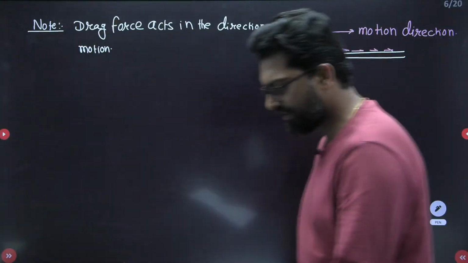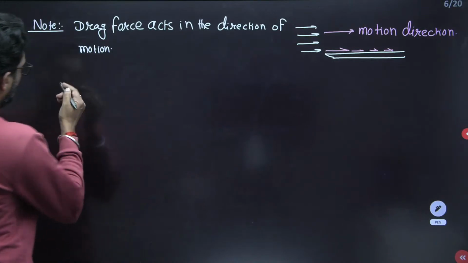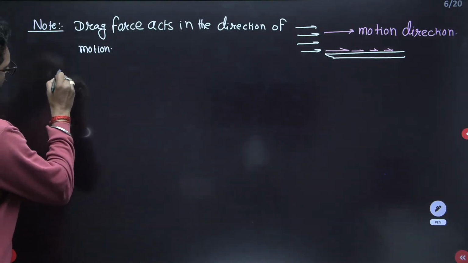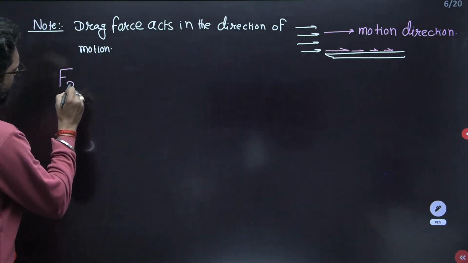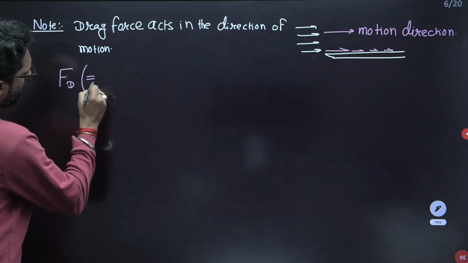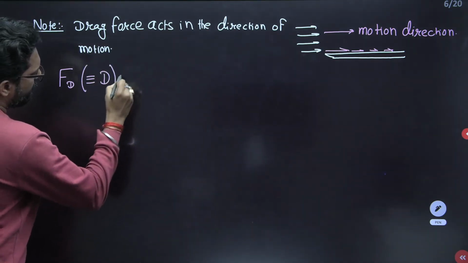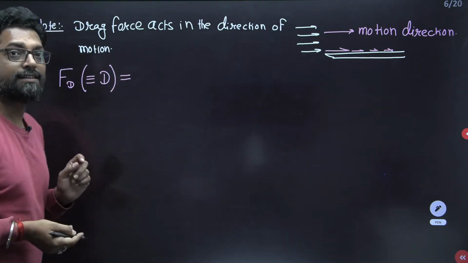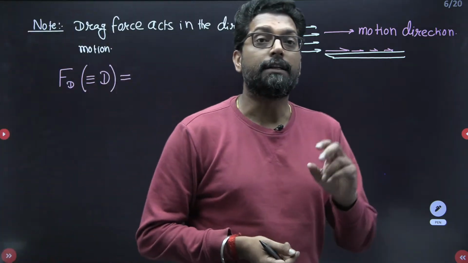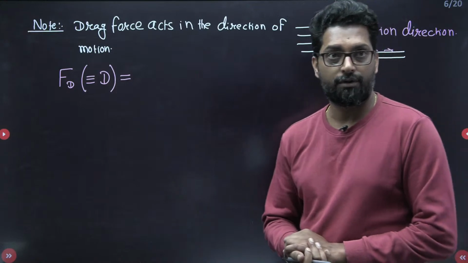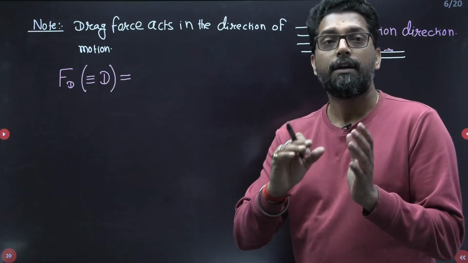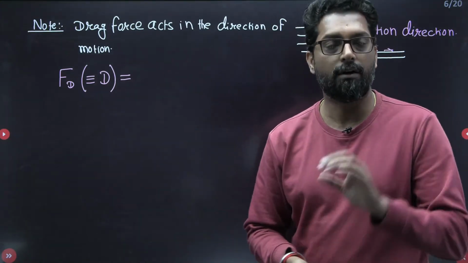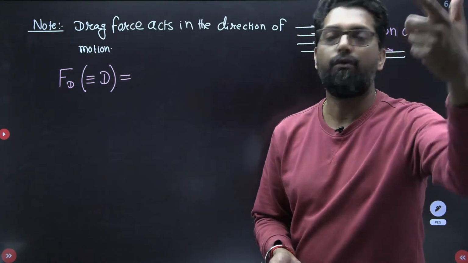Next thing: what is the drag force? We denote it Fd or sometimes simply D. The drag coefficient is the drag force divided by the dynamic force, which is half rho V square.